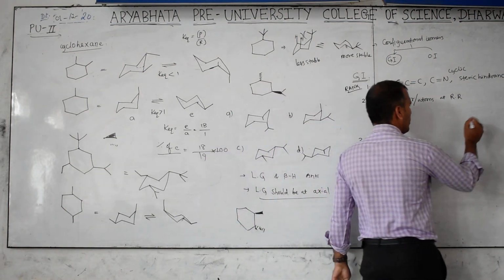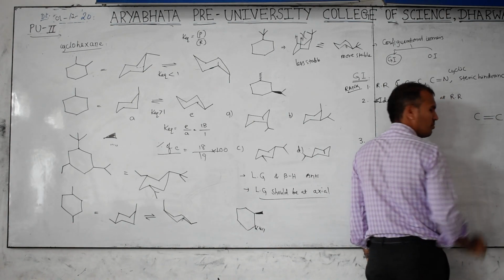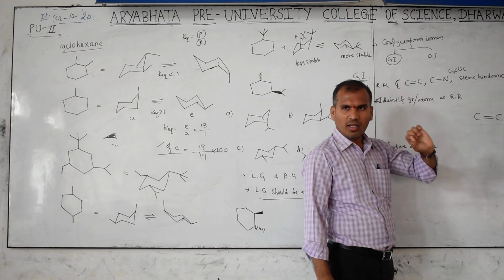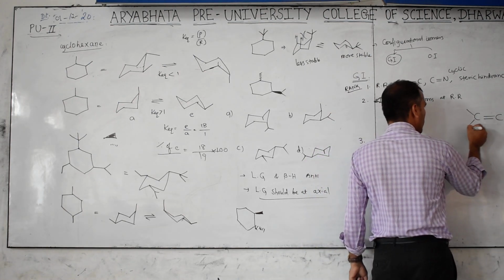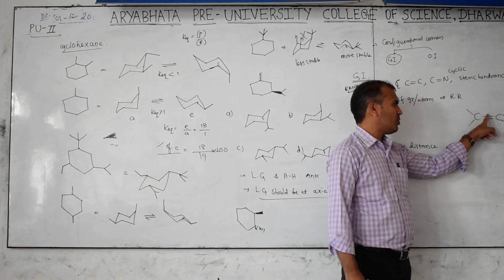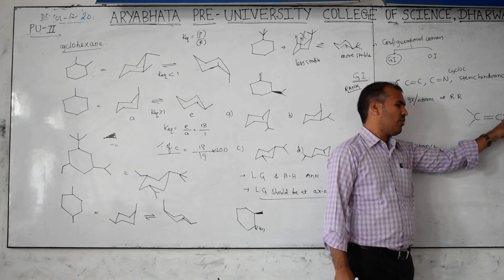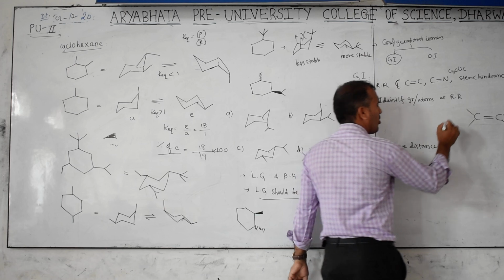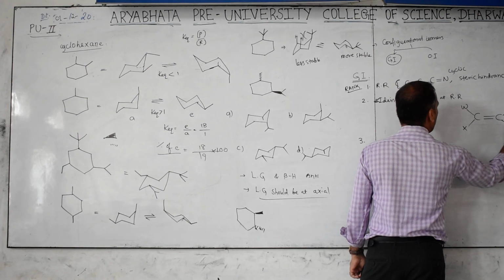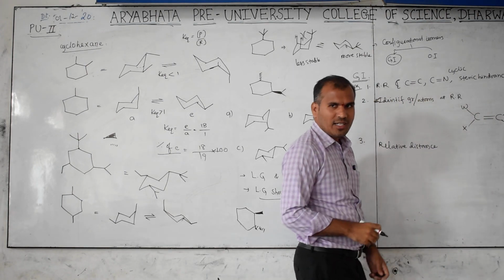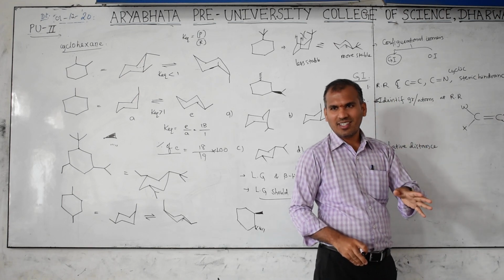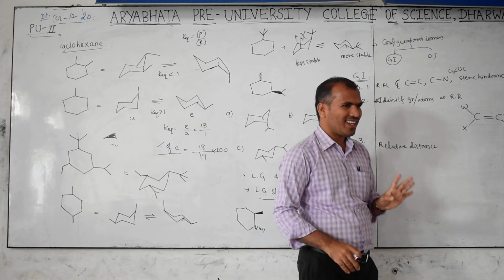If an open chain is there, consider I am writing this. Is restricted rotation present or not? First condition applicable. Next. Carbon valency is 4: 1, 2, 3, 4 are there. So at these positions I write W, X, Y, Z. You can write A, B, C, D also, but C is there and you will confuse it with carbon, so I am not writing A, B, C, D. M, N, P, Q, V you can also write.